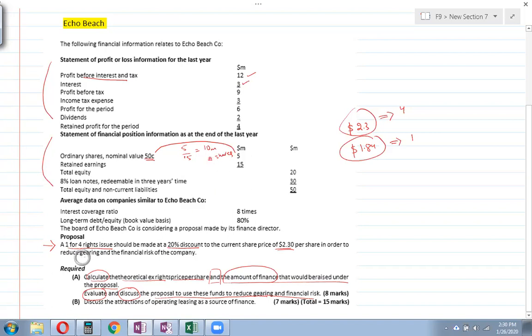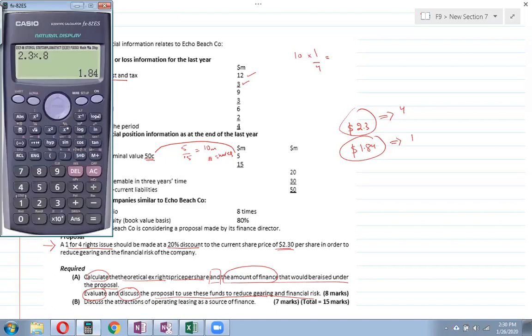And if it is a 1-for-4 rights issue, then 10 million multiplied by 1/4 will be 2.5 million new shares, or the rights.